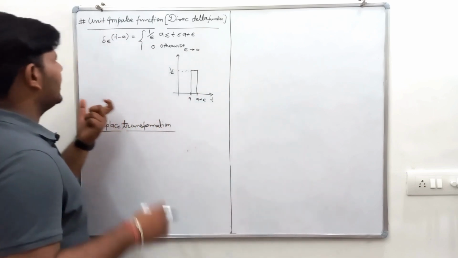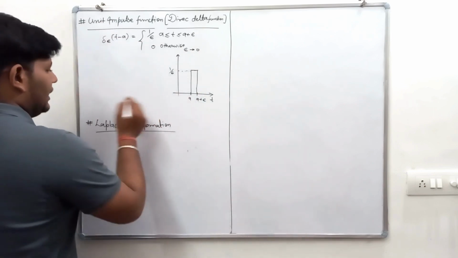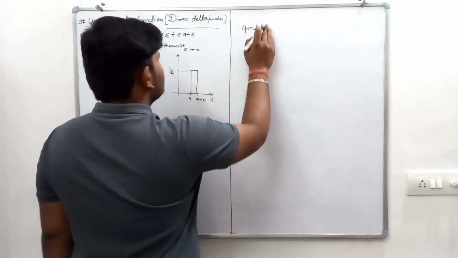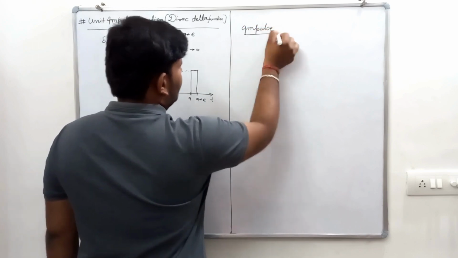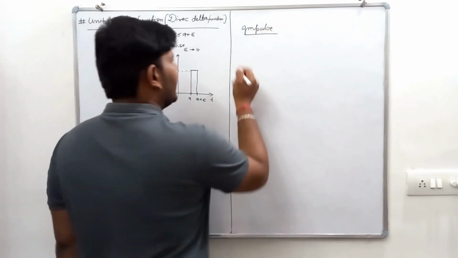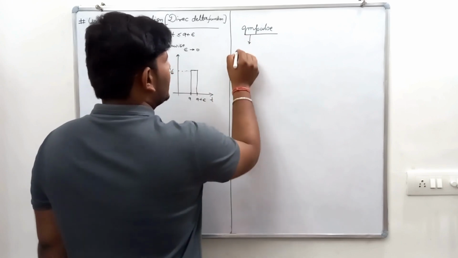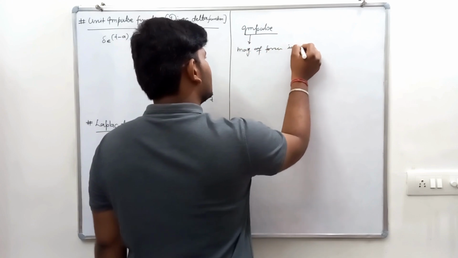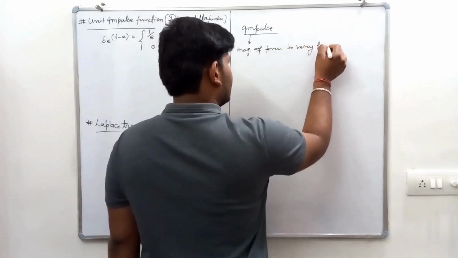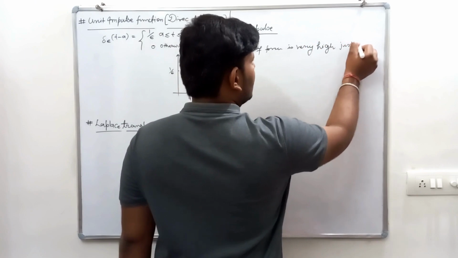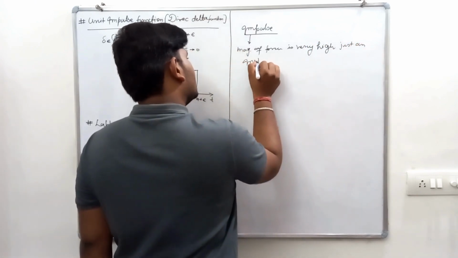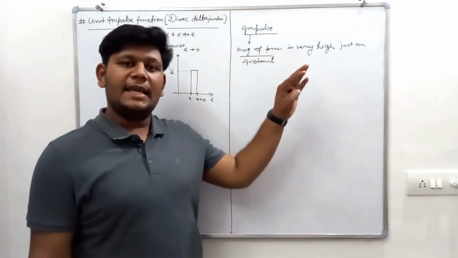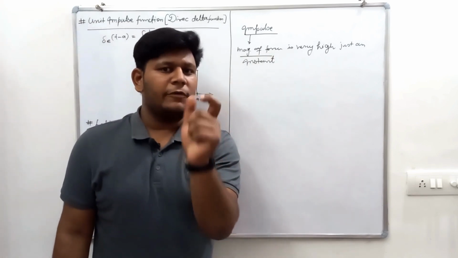So first of all, what is impulse? Impulse is basically a magnitude of force that is very high for just an instant, for a little time, a short time.